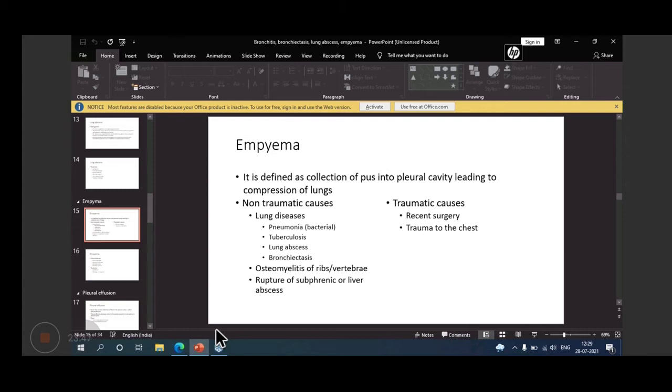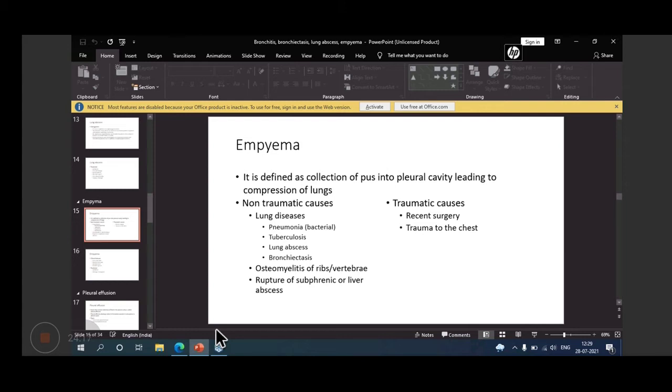Non-traumatic causes are like lung diseases. It may occur after pneumonia, bacterial pneumonia, after tuberculosis, and even after lung abscess, because I said that lung abscess has a complication of empyema, and bronchiectasis may be the cause. Then osteomyelitis of ribs or vertebrae also may lead to empyema. And rupture of subphrenic or liver abscess may also lead to empyema.